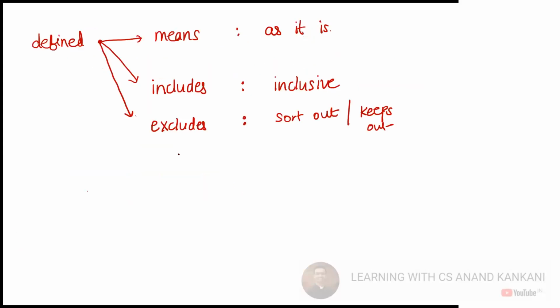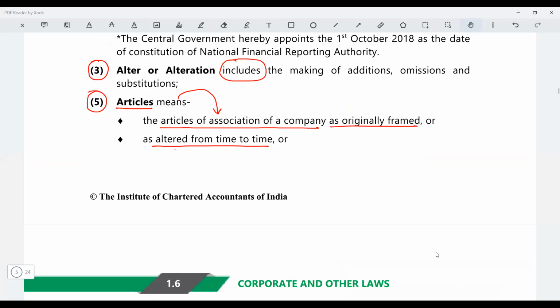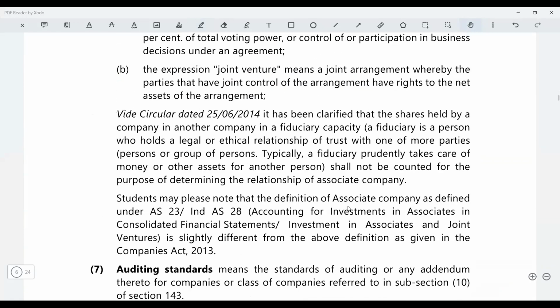So some definitions you will find means, some definitions you will find includes, and some definitions you are going to find excludes. Got it? Guys, got it? Right? So ये definitions आपको यहाँ पे पता करना होगा. So articles का definition कैसा है? It includes. So it includes making the addition, omission and substitution. So तीनों ही यहाँ पर क्या आ जाते हैं आपके alteration के अंदर आ जाते हैं, right?